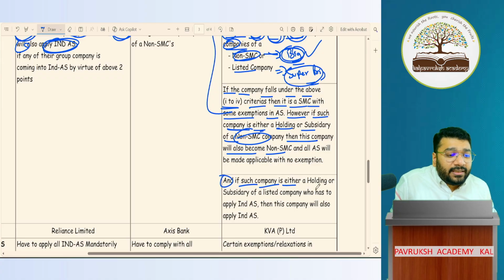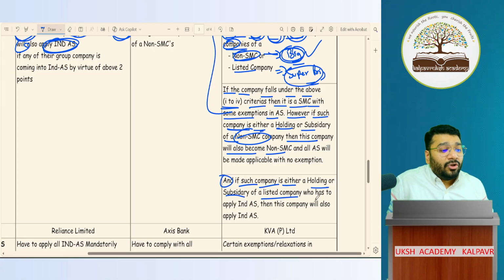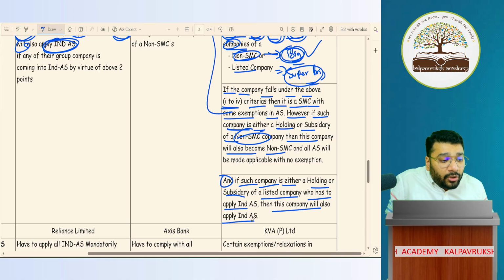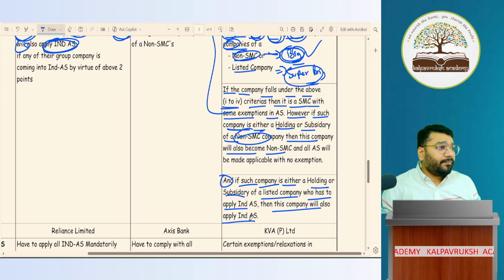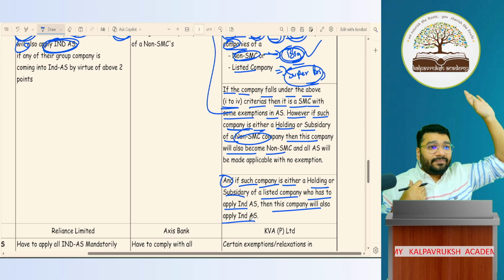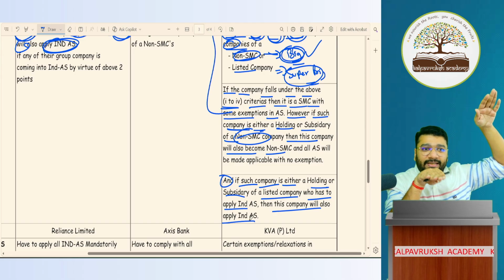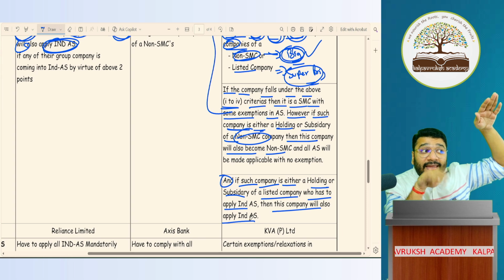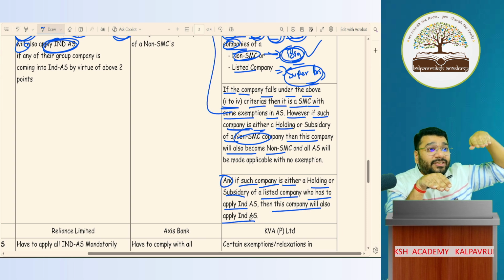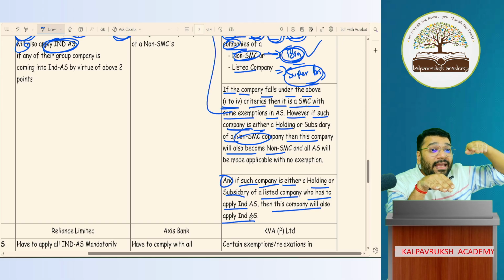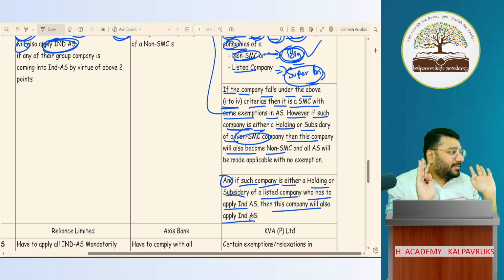If such a company is either holding or subsidiary of a listed company which is applying Ind AS, then this company also should apply Ind AS. For example, FFLA is a listed company, and its subsidiary, what will the listed company apply? Ind AS. Kalpavriksh satisfies the first 4 conditions, small company only. But in the 5th condition, Kalpavriksh is the holding of a super big company. So now Kalpavriksh should become what? Super big. And what should they apply? Ind AS.